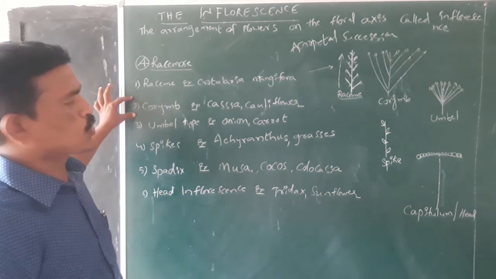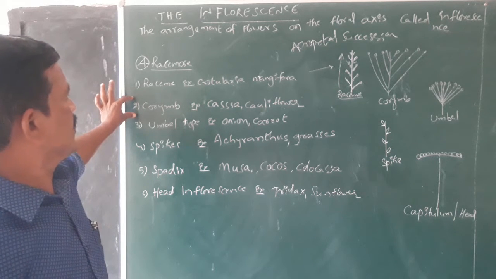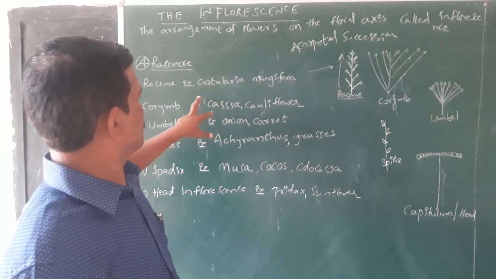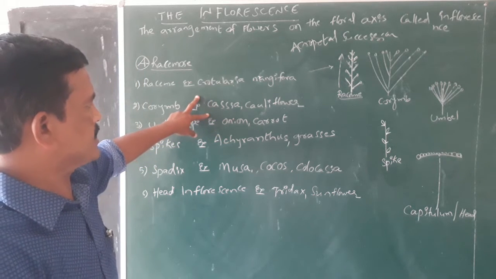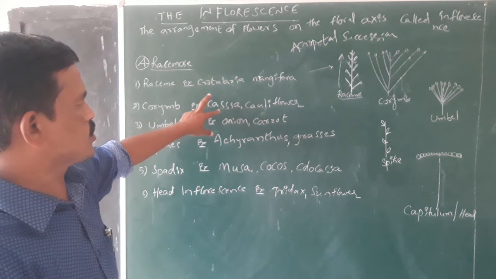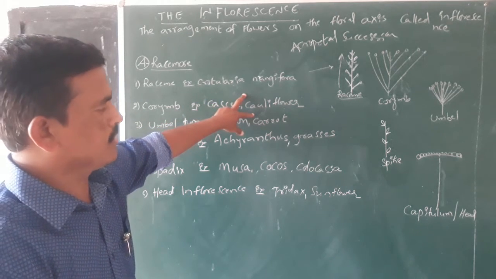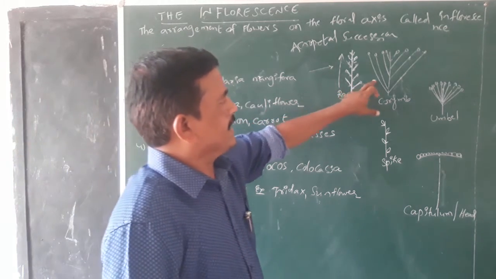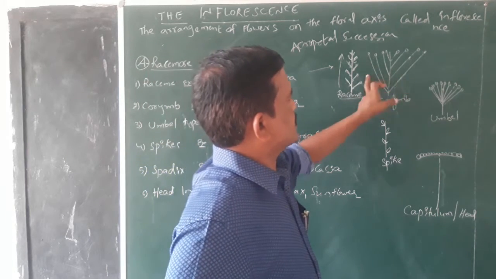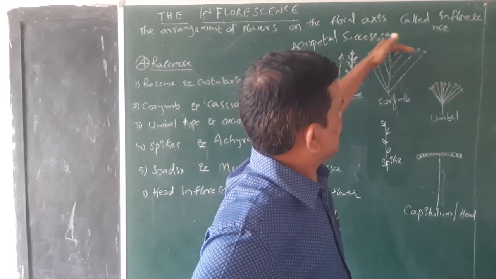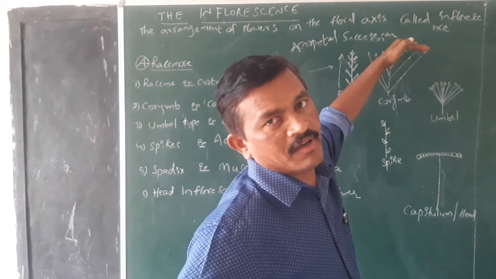And the second one is the corymb type of racemose inflorescence. Usually it is observed in Cassia auriculata and also in cauliflower. Due to the varied lengths of the pedicels of the flowers, all the flowers appear at the same level.